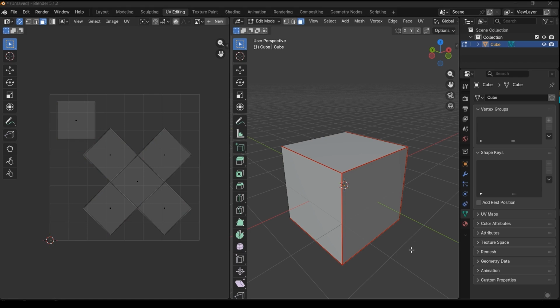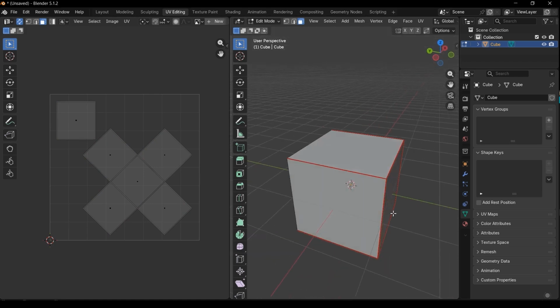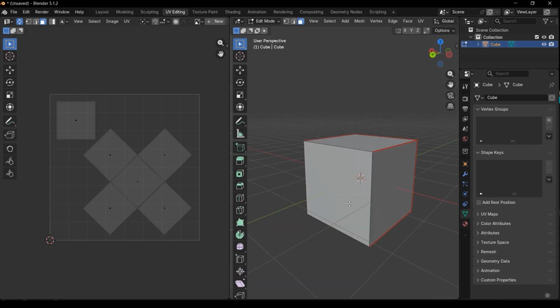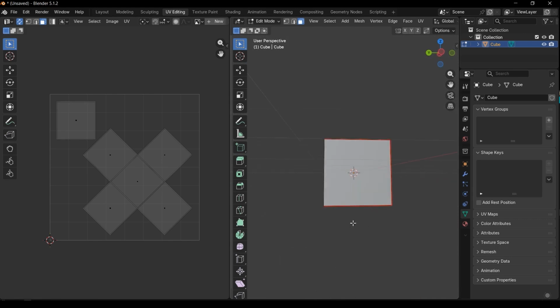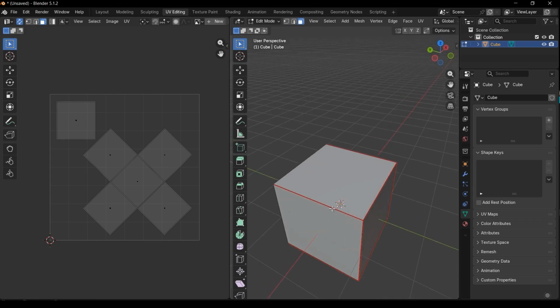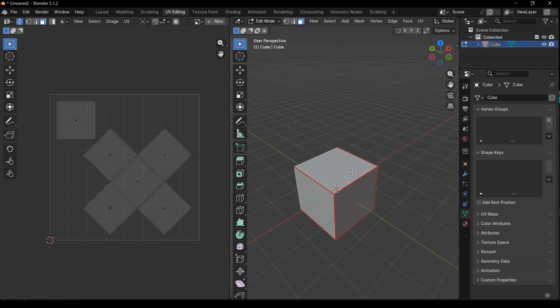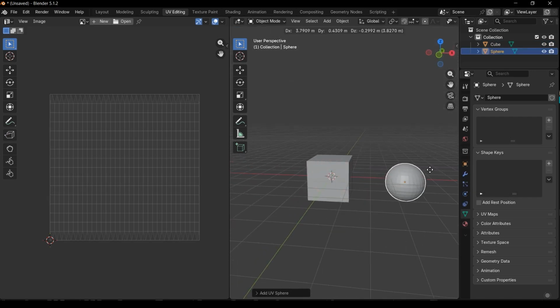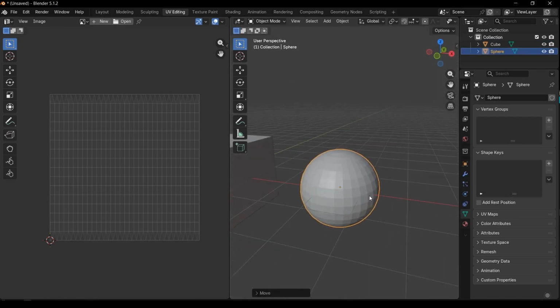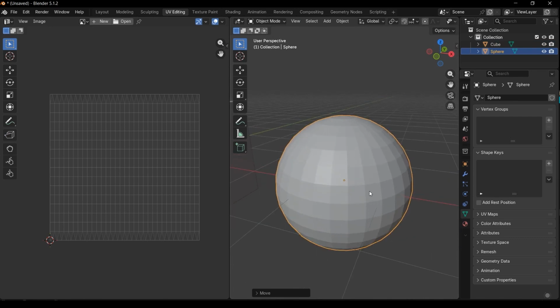We can create another topology. For example, split this face and this face out, and make a row of faces as a separate UV island. In that case, we have three UV sections or UV islands. Alright, next let's press Shift A and mesh and add a UV sphere. And here let's create a UV unwrapping for this sphere.